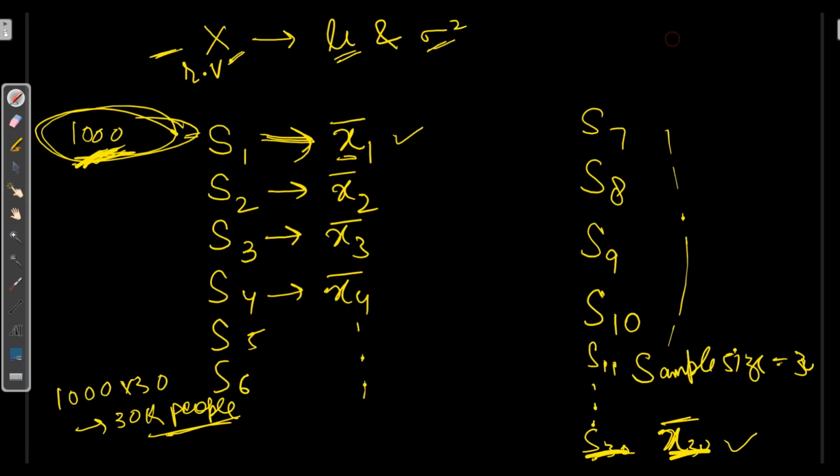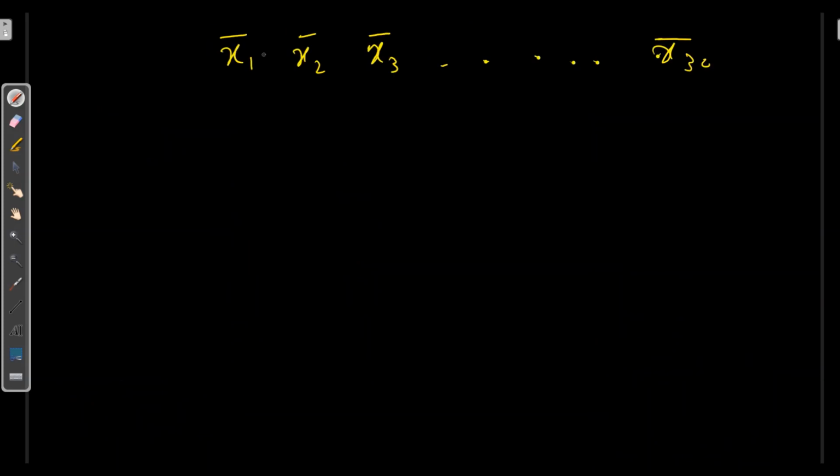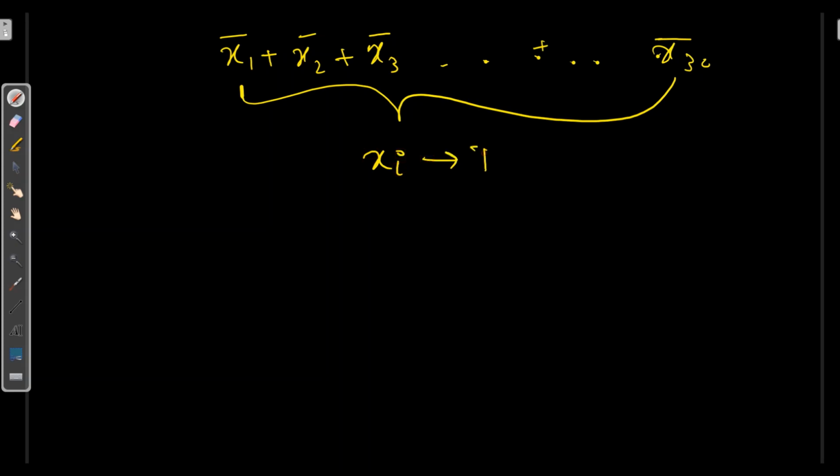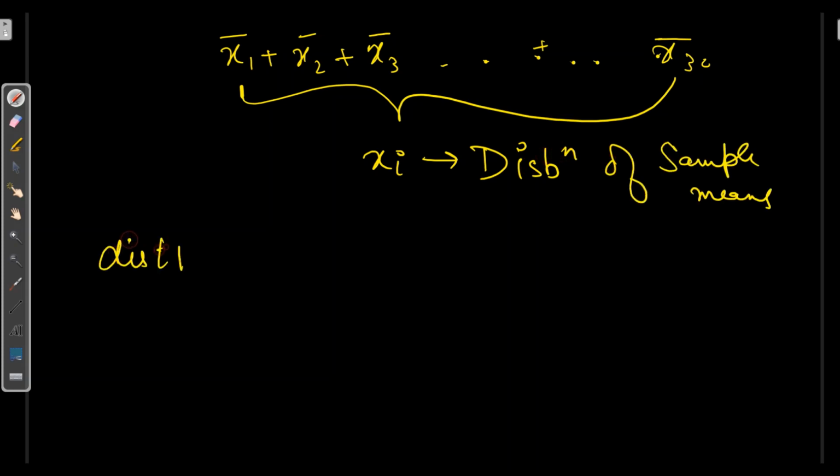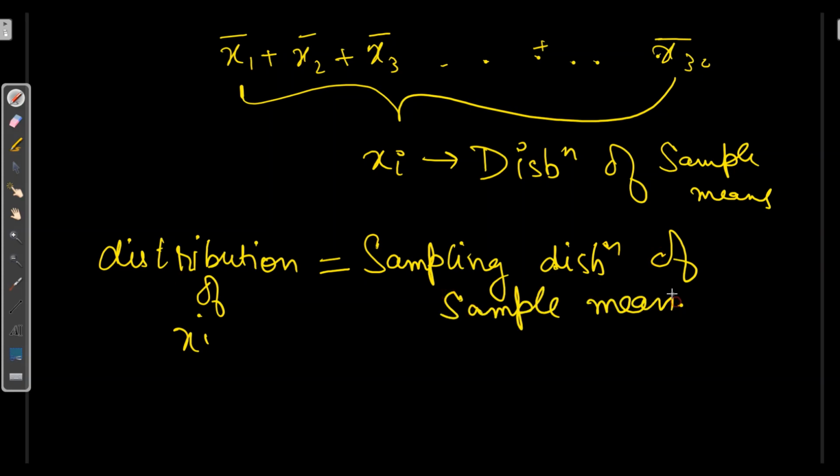As we have calculated sample means, we will collect all of them so that we get xi, which is the distribution of sample means. So we can say the distribution of xi is equal to the sampling distribution of sample means. Now we will understand this with a practical example. Up till here we have taken xi, which is the collection of all the sample means.